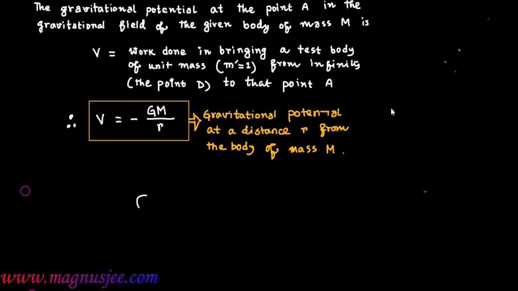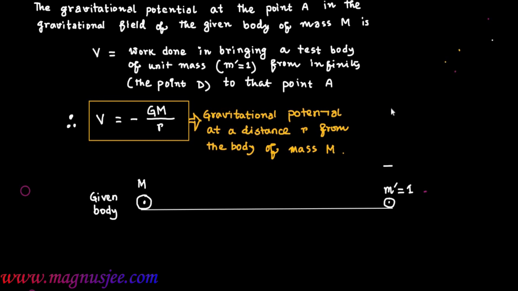Now we can explain the gravitational potential again. This is a given body of mass capital M, and we consider a test body. Consider a test body of unit mass, that means M prime equals 1. The test body has unit mass and is at the point D, that means at an infinite distance from the given body.